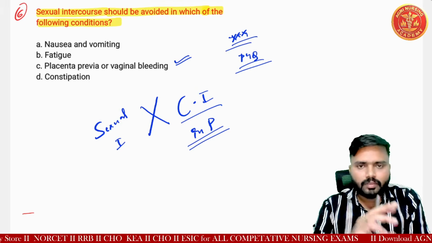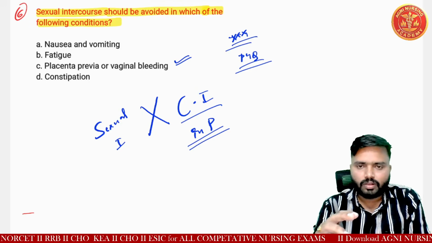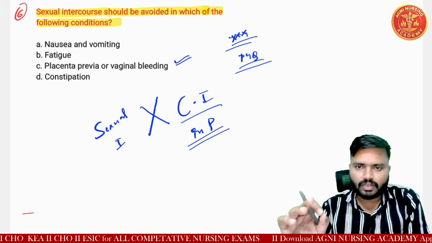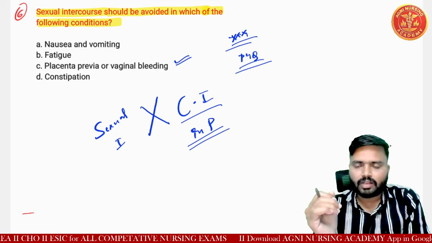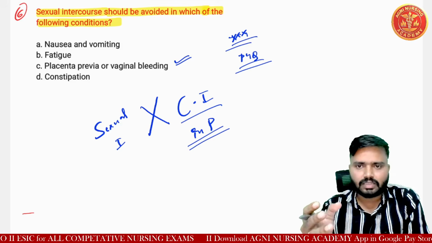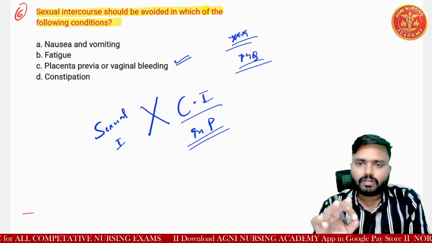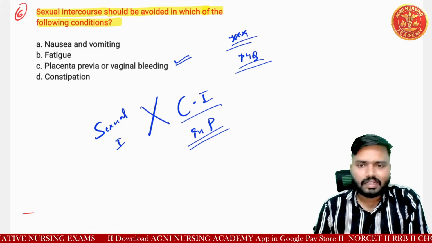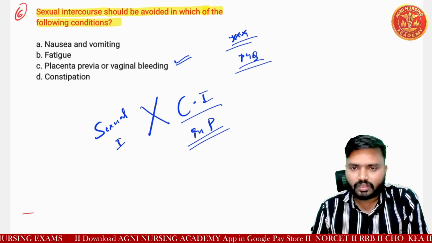Understood? If the female is normal, she doesn't have any abnormalities like placenta previa or other diseases, which we'll discuss. If those diseases are not there, it is not contraindicated up to the 36th week of pregnancy.